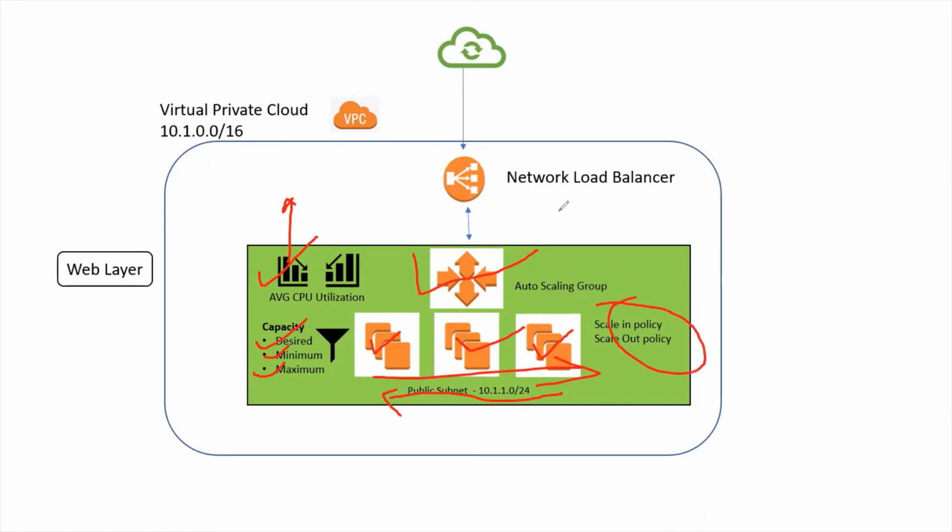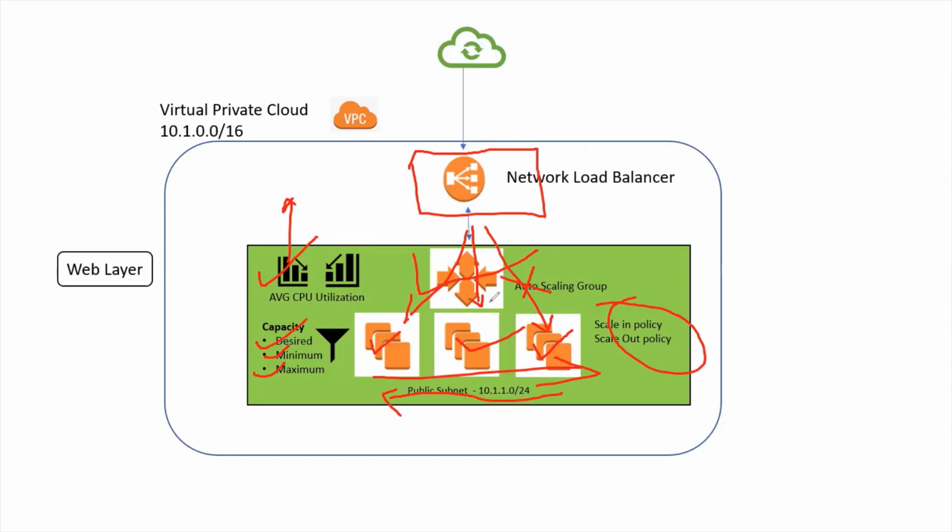In front of this auto scaling group, we will configure a network load balancer, because we are going to share the network traffic among these different machines. As per our requirement, if machines are removed, they are automatically removed from this network load balancer, and traffic will not be sent to those resources.